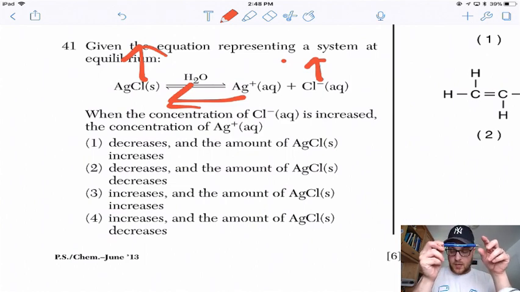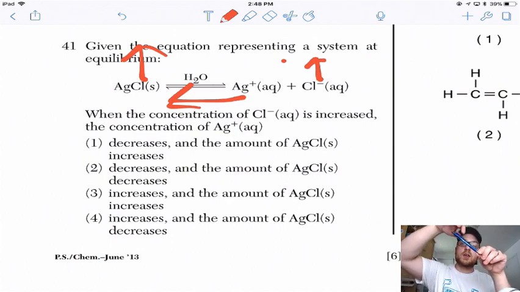If chlorine is, I don't know which way it would be. Let's just pretend it's over here. If chlorine's over here, all right, there's chlorine. I've increased it. I need to increase the other side to get it back to equilibrium. But when I increase this side, this side's going to go down.